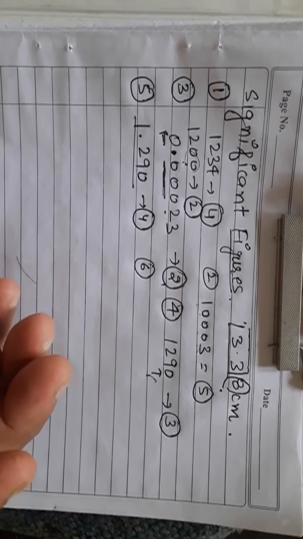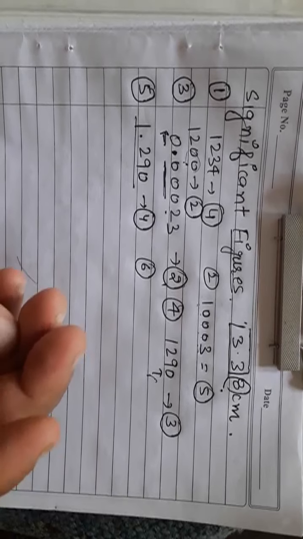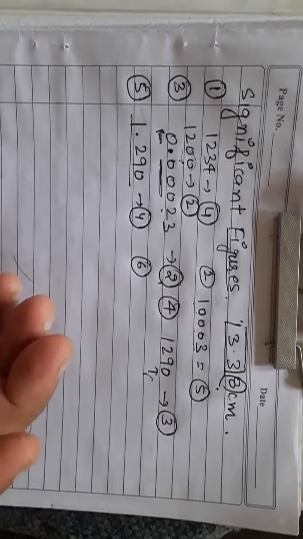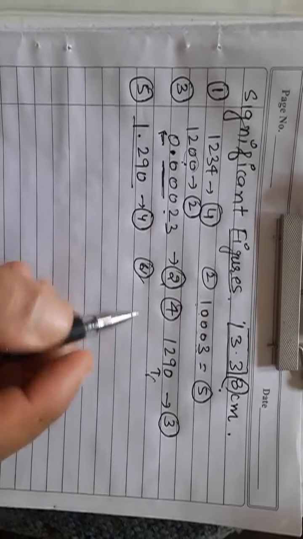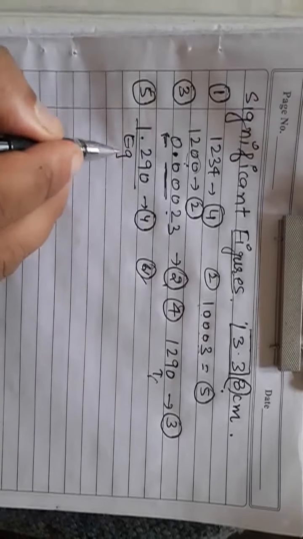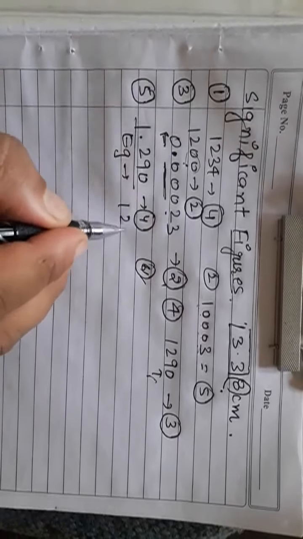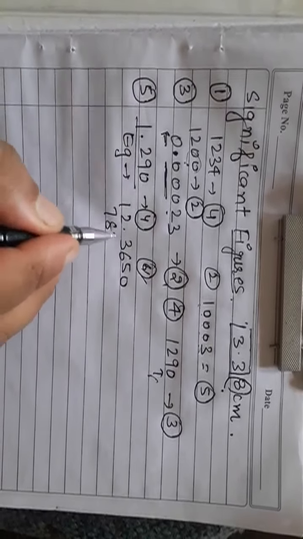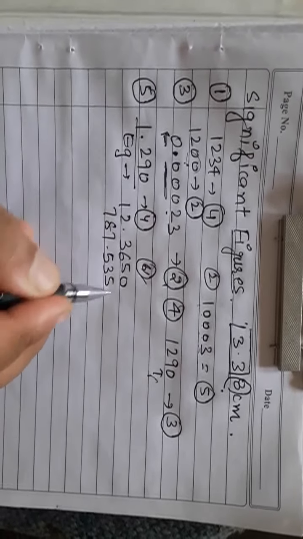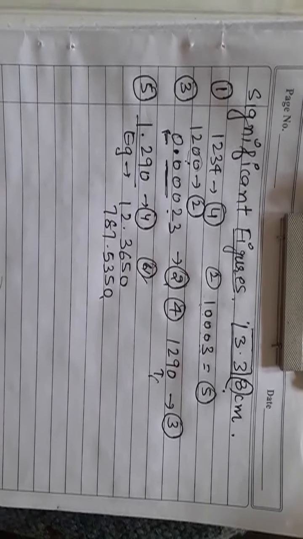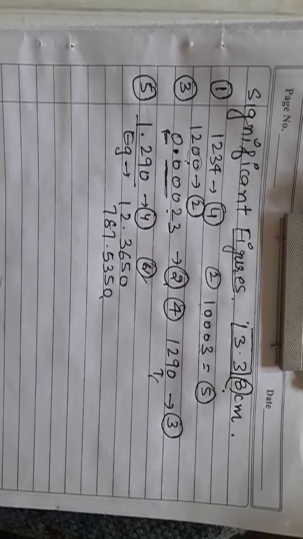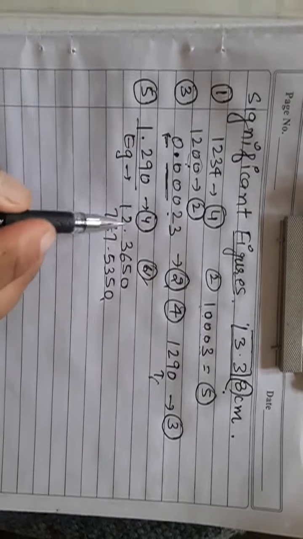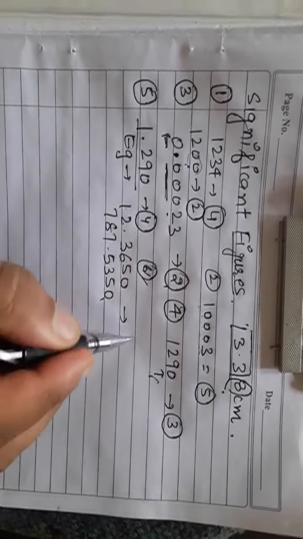So these are some rules which we use to find the significant figures. Let us do practice. I ask you a simple question: tell me what are the significant figures in 12.3650, and another question I ask, 78.5350. You have to tell me the number of significant figures. So very simple, 1, 2, 3, 4, 5, 6.